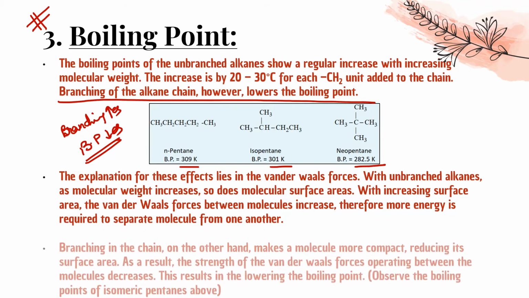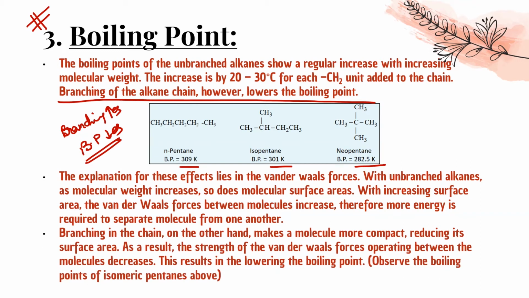Yes, branching in the chain on the other hand makes a molecule more compact, reducing its surface area. As a result, the strength of the van der Waals force operating between them decreases, and hence it results in lowering of boiling point. So observe the boiling point of isomeric pentanes above, which I have already explained to you.